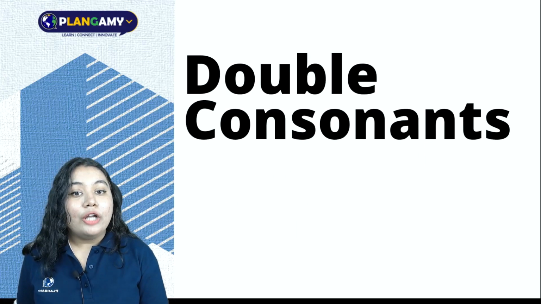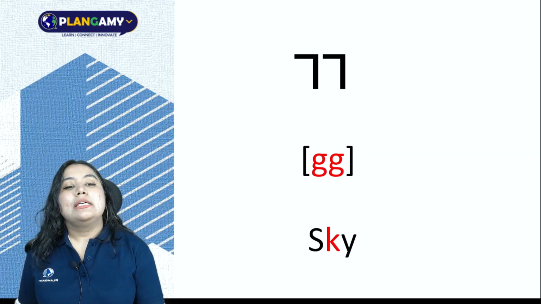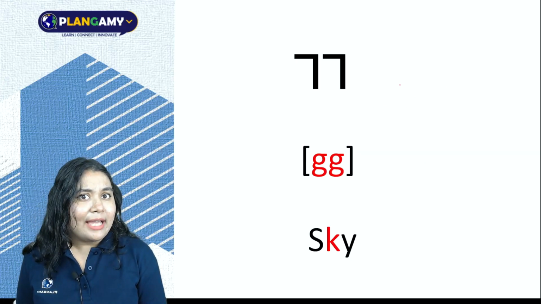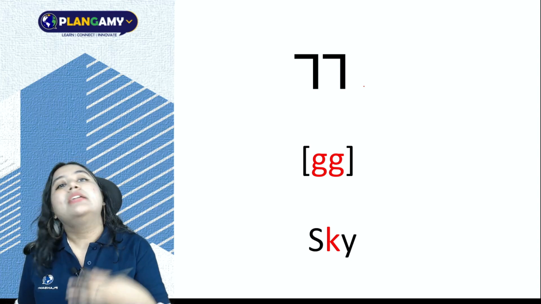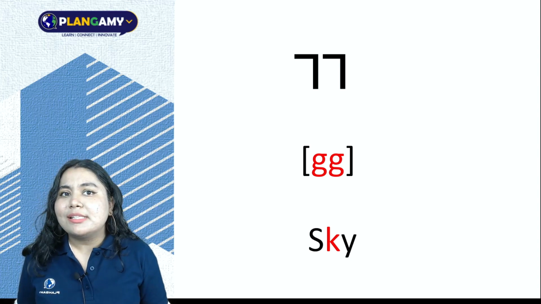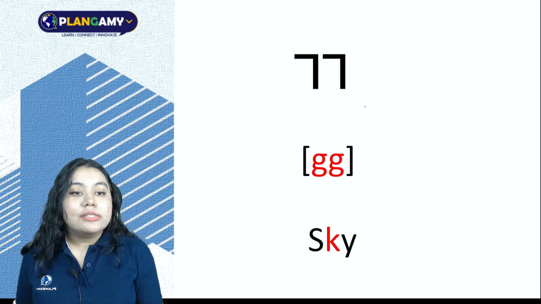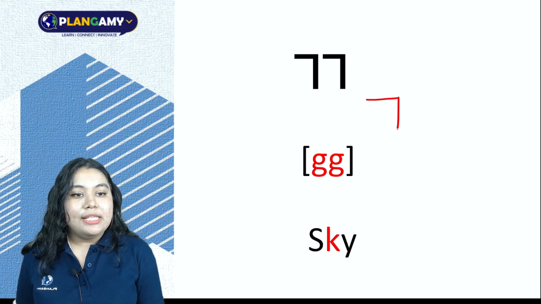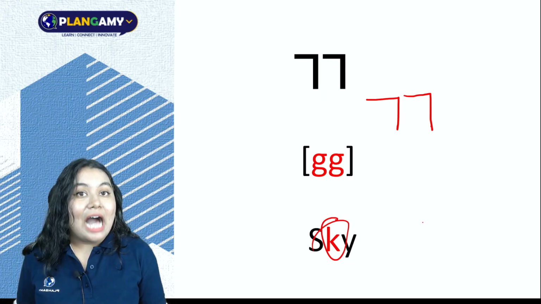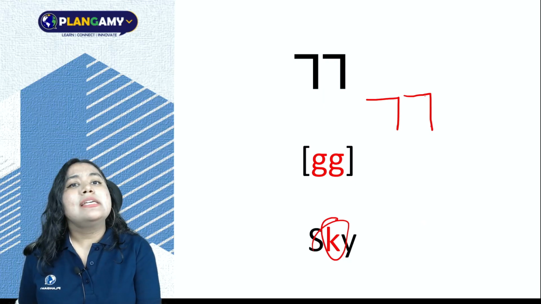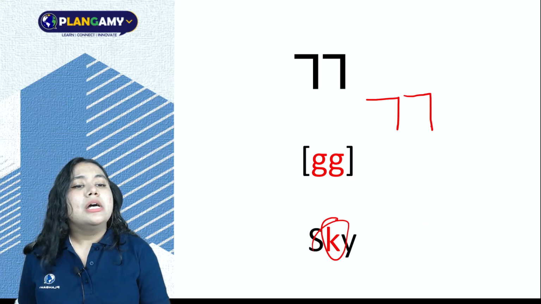So, moving on to double consonants. These seem familiar again, yes, because these are just the double of the basic consonants we learned. But the sounds differ. First is kk, like the K in sky. These are short and tense sounds.